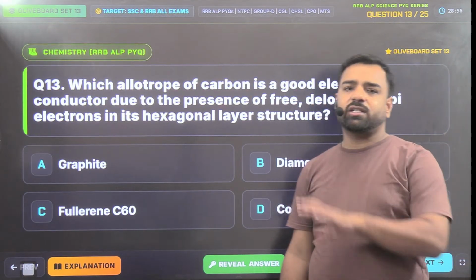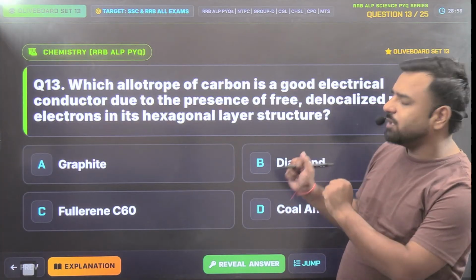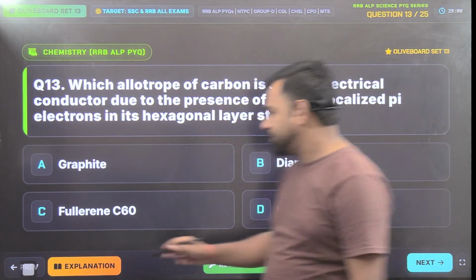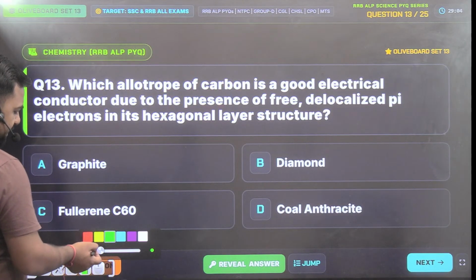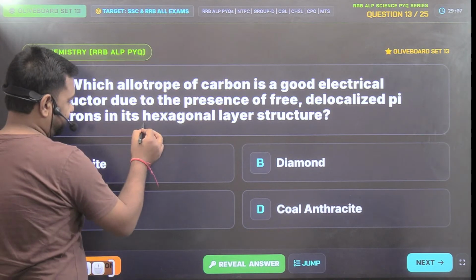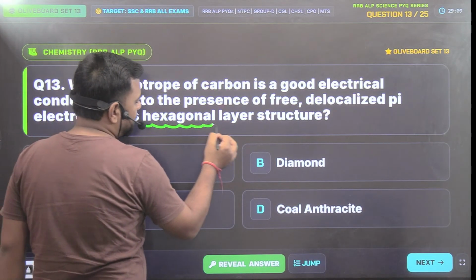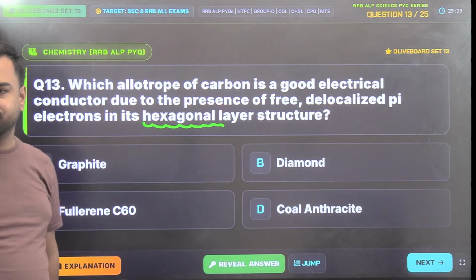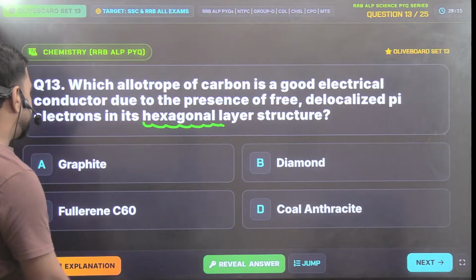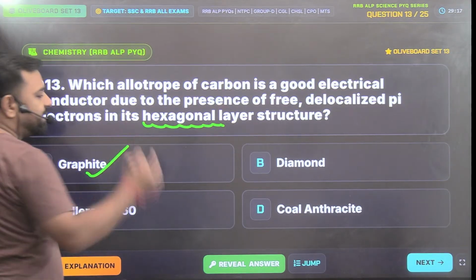Guys, when this question is asked, it feels like, oh, it's quite complex, right? But if my basics are clear, I can take any of the answers. Just tell me, which of the following options has a hexagonal layer? Which one? Sir, it's graphite that has a hexagonal layer, right?